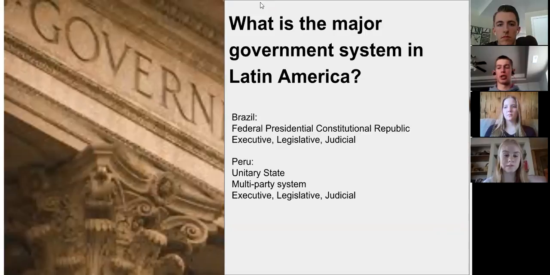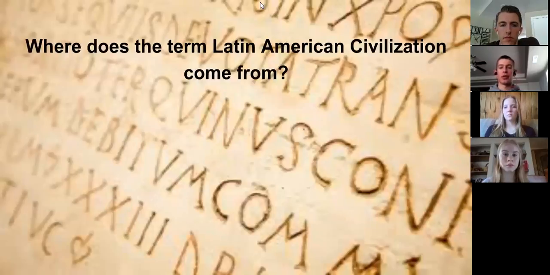Some of them end up working better than others. Some of them really aren't a democracy in actual execution, and some of them are. So you just have these different setups as far as how they work and how well they function as a government. So the next thing is where the term Latin American civilization comes from.